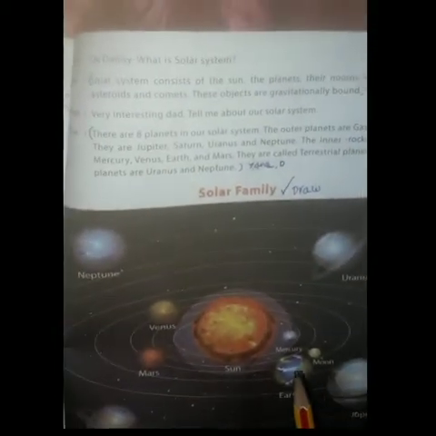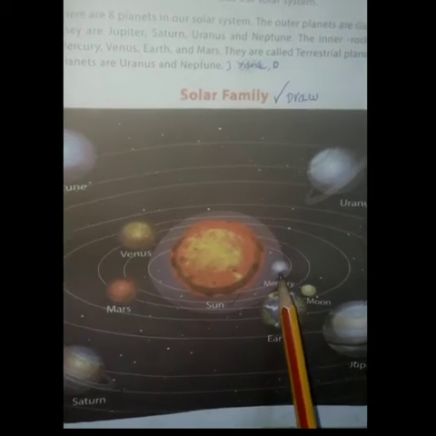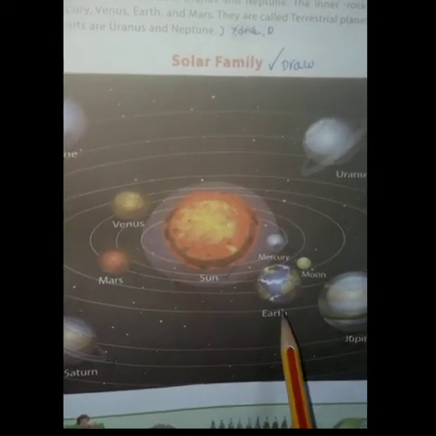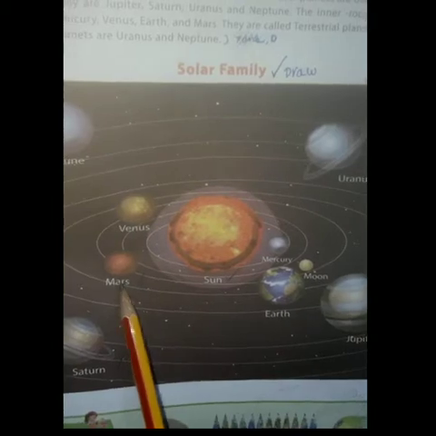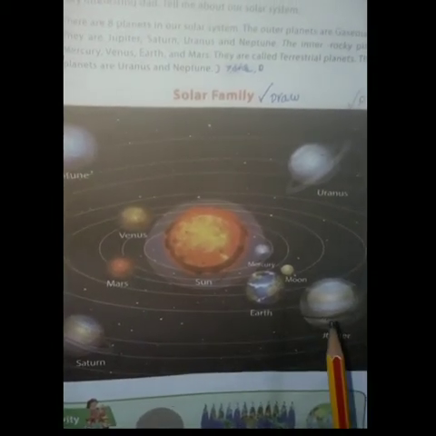The inner planets are Mercury, Venus, Earth and Mars. They are called terrestrial planets. The frozen planets are Uranus and Neptune.